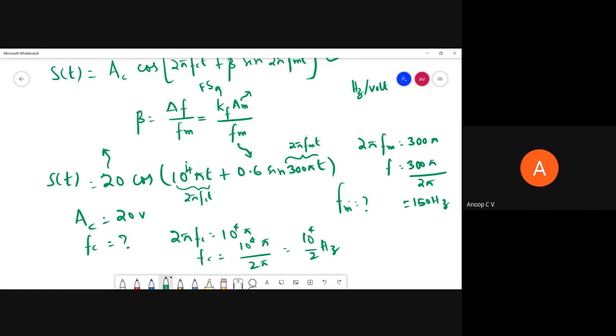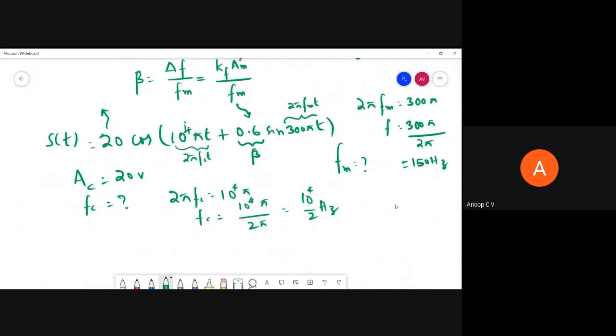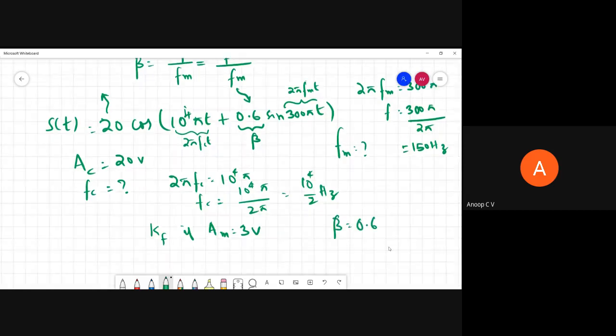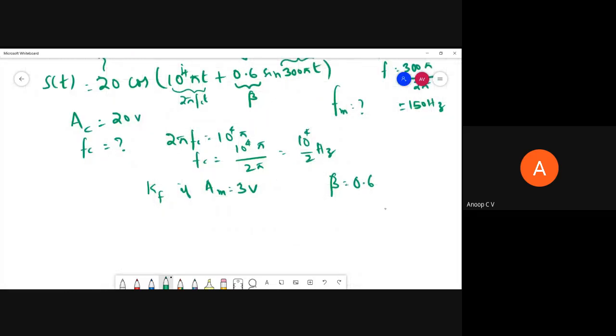So now this is beta, right? And if you are asked to find out what is KF, if AM is equal to, say, 3 volt, you are asked to find out KF. How will you find that? Right. So given beta is equal to 0.6. Remember what is beta? Beta is nothing but equal to KF into AM divided by FM.